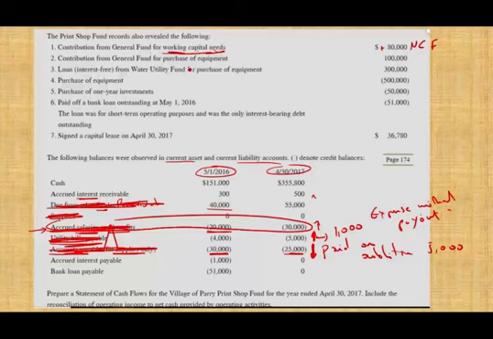Contribution from the general fund for the purchase of equipment. Notice here, it's the same thing, except that they said this is for the purchase of equipment. Hold on a second. This is a financing activity that's capital related. So capital and related financing activities. So this is capital, I'm going to abbreviate CF, and that's a plus because they gave us the money. So notice one is non-capital and one is capital financing activity.